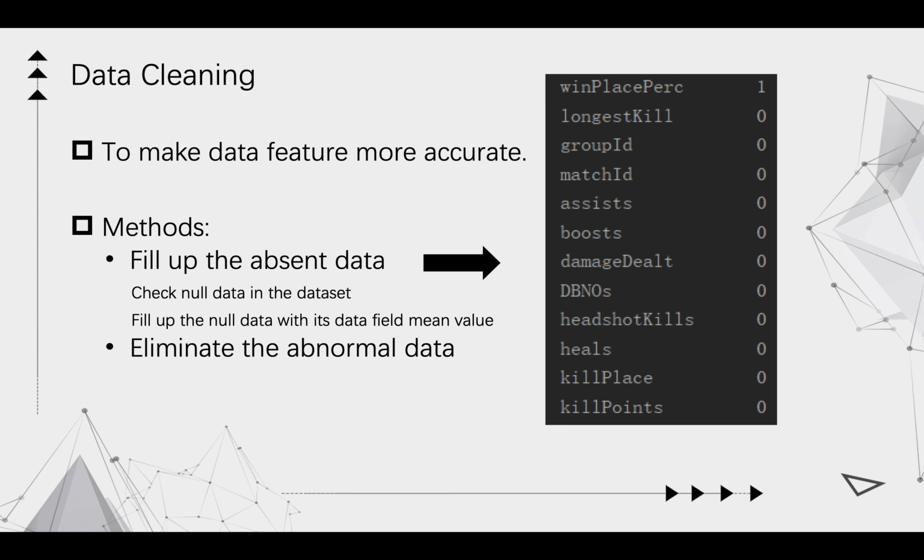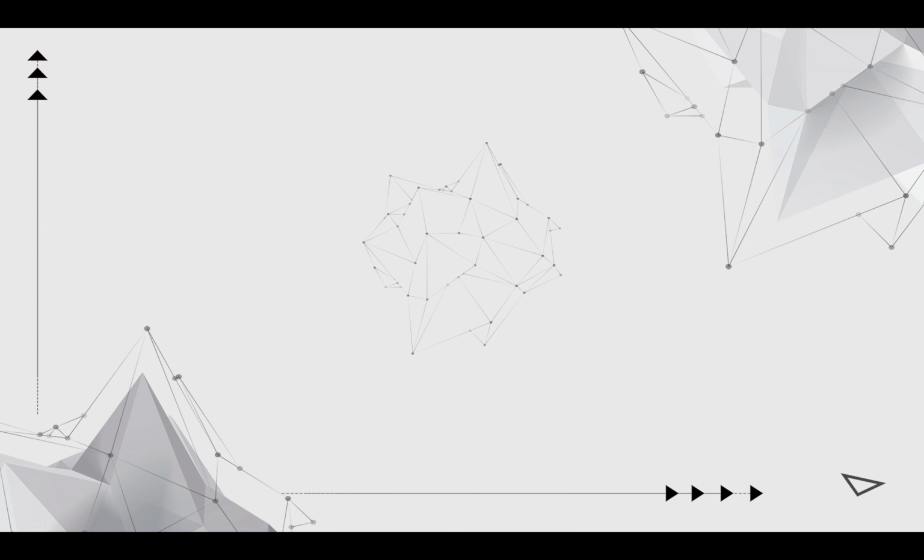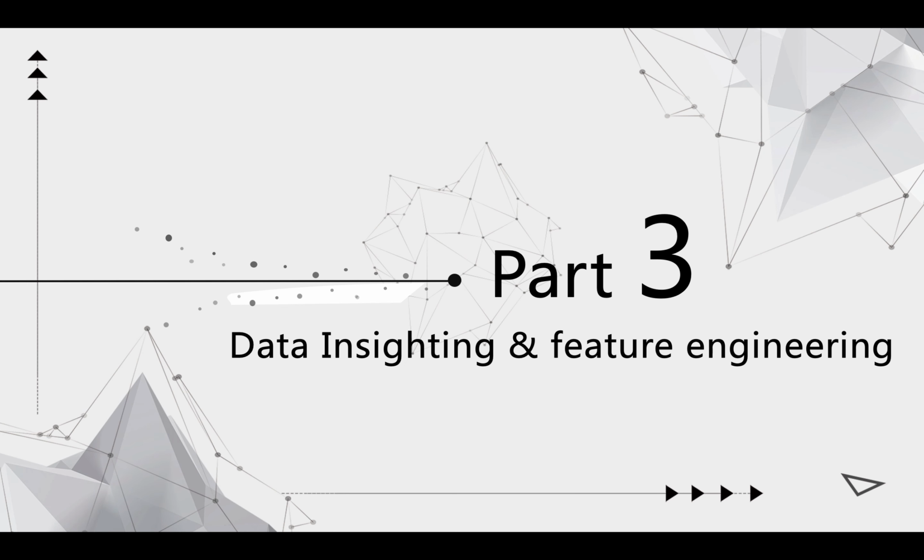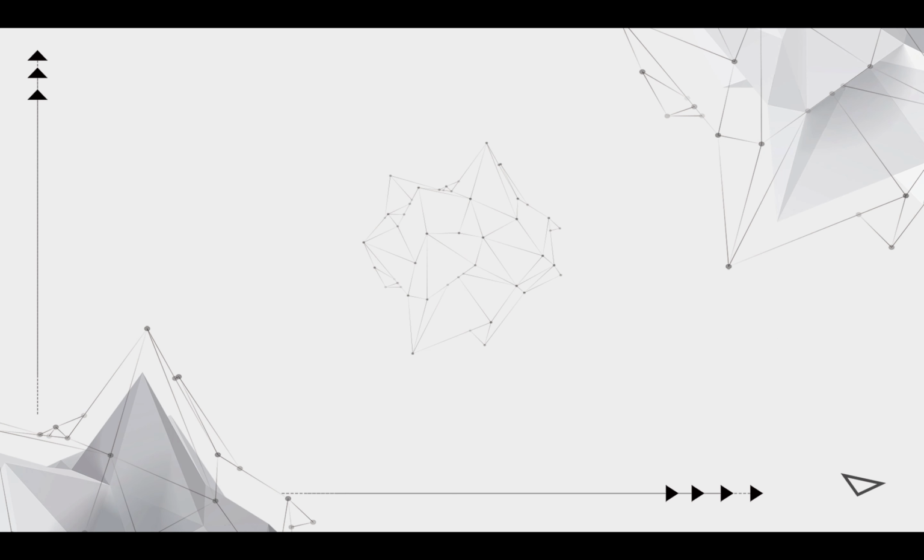To make the data features more accurate, we did data cleaning. Firstly, we fill up the absent data. We checked the null data in the dataset and filled it with its data field mean value. Then we eliminate the abnormal data.